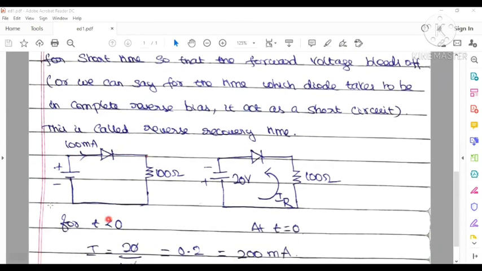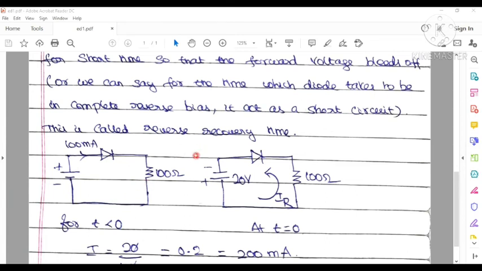So this is a forward bias circuit. This is a p-n junction diode, right? One end is connected to the positive terminal of the battery, and the other end is connected to the negative terminal of the battery. This is what we call forward current. Here the forward current is 100 milliamps flowing through the circuit. Now a 100 ohm resistance is connected in series with this diode. This is the condition for t less than 0.